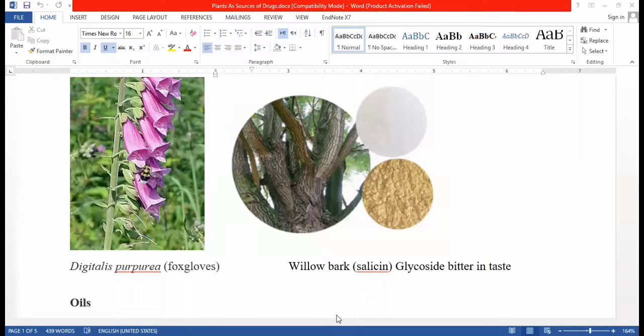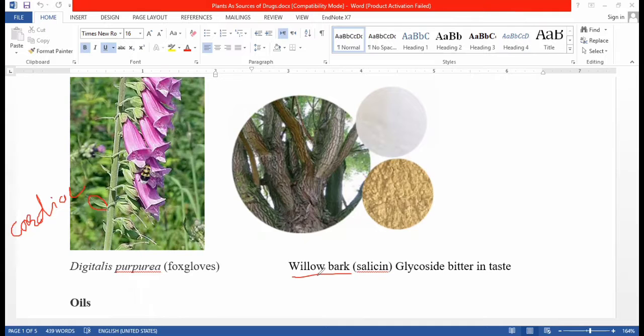Its leaves are used as a drug source for cardiac infection, cardiac heart disease. Another plant is the willow tree.